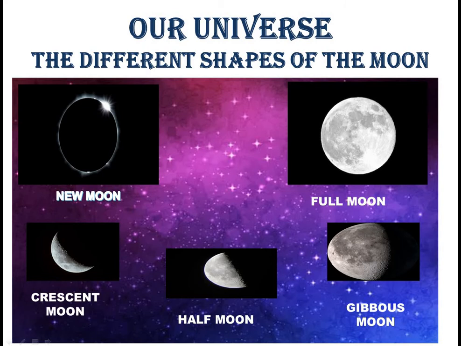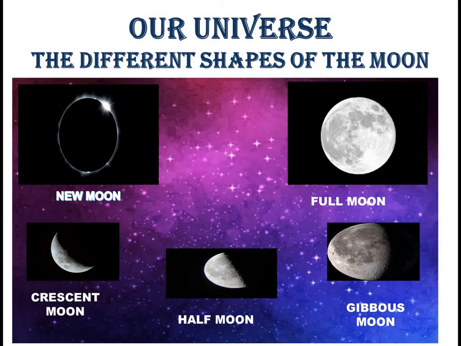Now, here we see the different shapes of the moon. Earlier we have studied that the moon goes around the earth. The moon does not have any light of its own. It shines because of the sun's light falling on it.